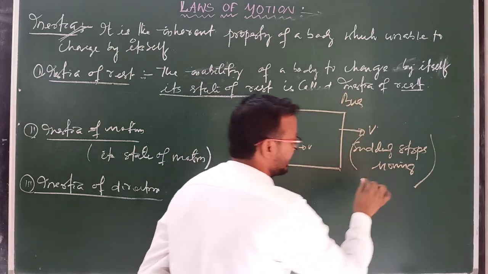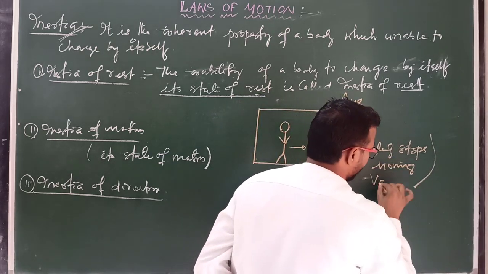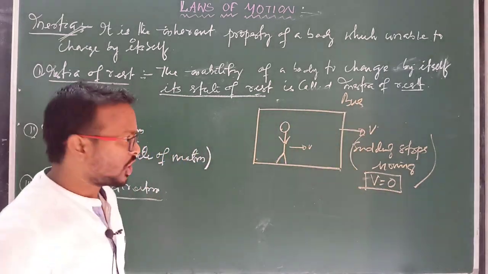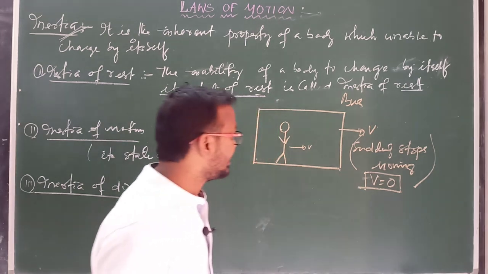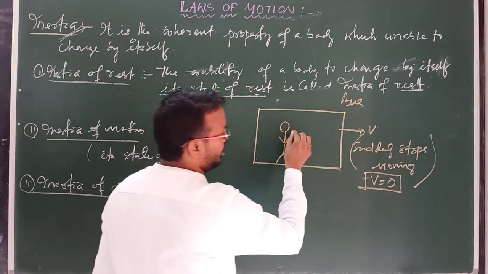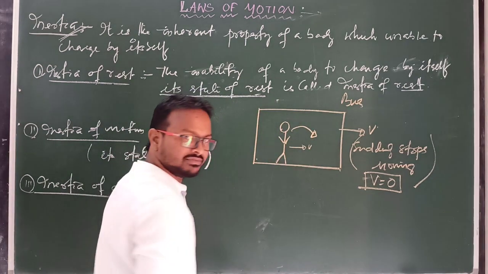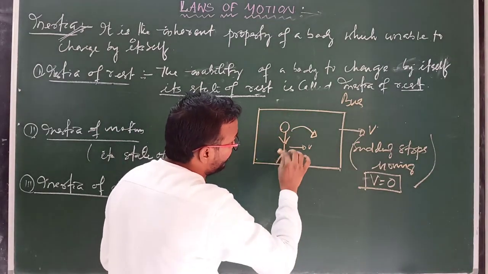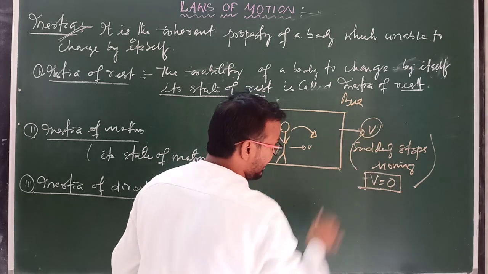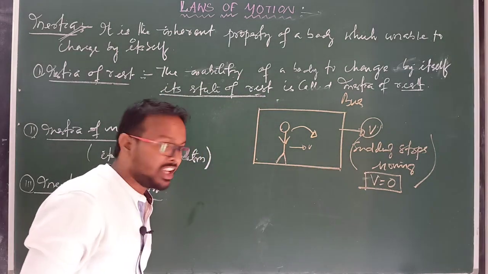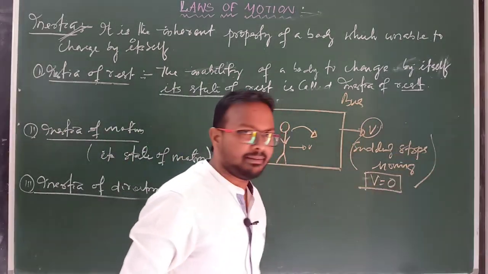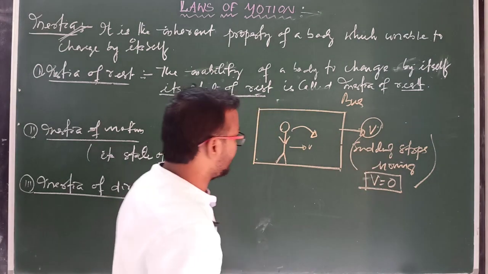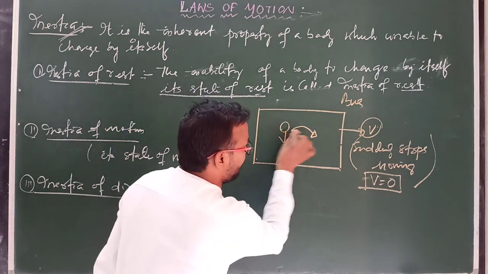Suddenly stop moving means its velocity instantly becomes 0. Suddenly stop moving, and at that time you fall in the forward direction. Why? Because your whole body is moving with the same velocity v as the velocity of the bus. When the bus suddenly applies the brake, at that time its velocity is 0.